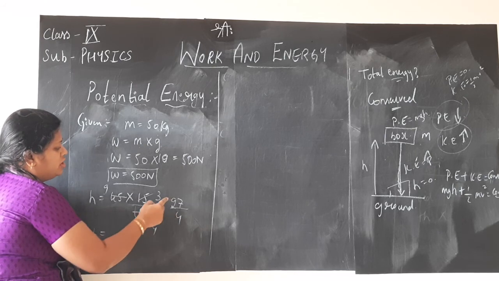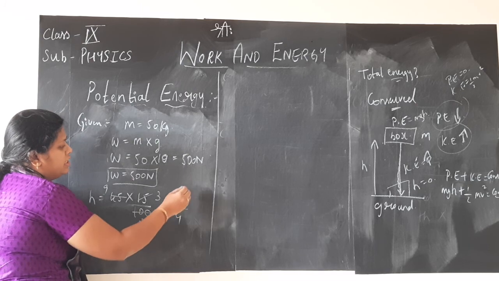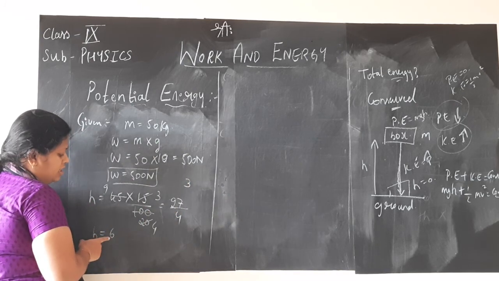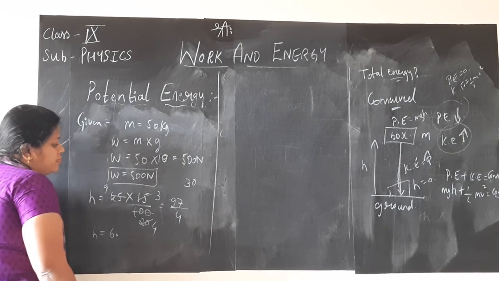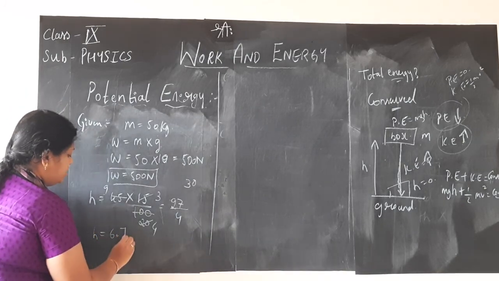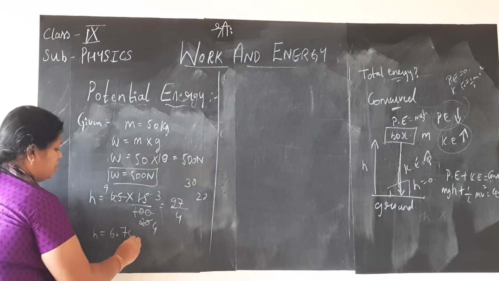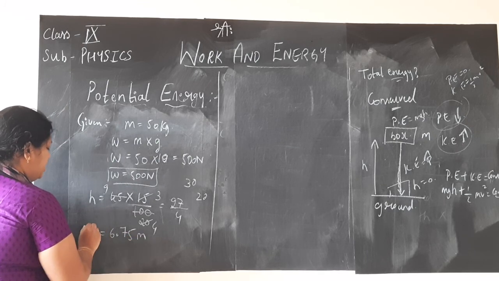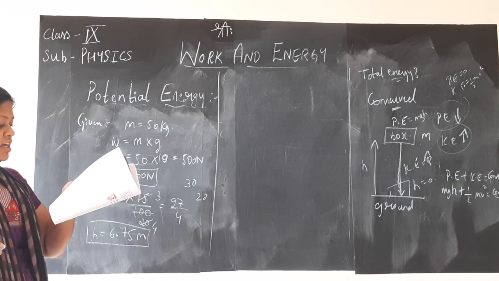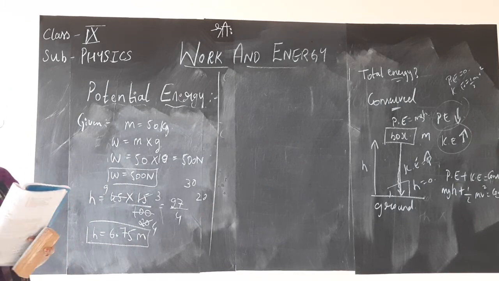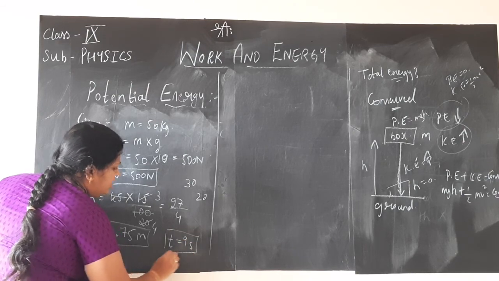So H will be, children, 4 6s are 24 is nearest, 27 minus 24, 3 is the remainder, decimal point, 0 is added. 4 7s are 28 is nearest, so 4 7s are 28 and the remainder 2, decimal point, 0 is added, 4 5s are 20. So height is 6.75 meter we got. Correct? Yes, it is correct. We got 6.75 meter. And how much time is he taking to climb? It is only 9 seconds.